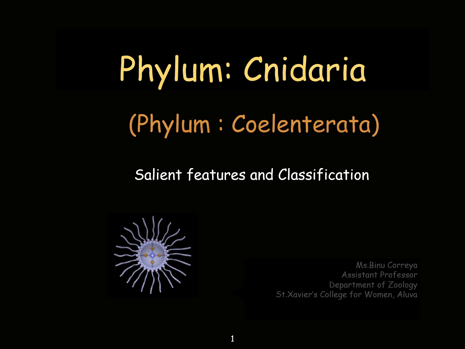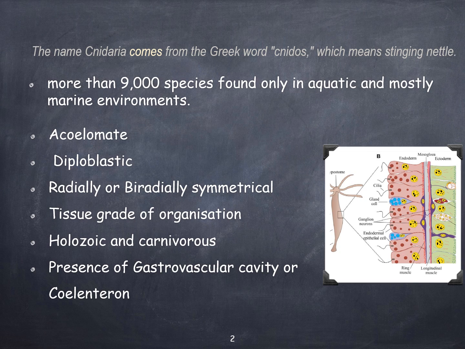Welcome to the presentation on Phylum Cnidaria, Salient Features and Classification. The animals belonging to Phylum Cnidaria are commonly called Coelenterata because the phylum was earlier called Phylum Coelenterata and is now replaced by Cnidaria. Cnidaria comes from the Greek word Cnidos, which means stinging nettle.